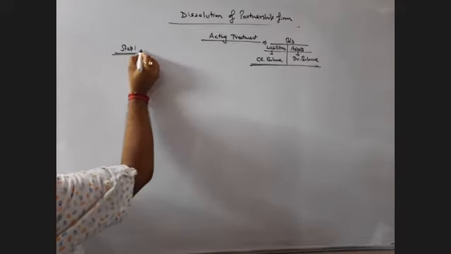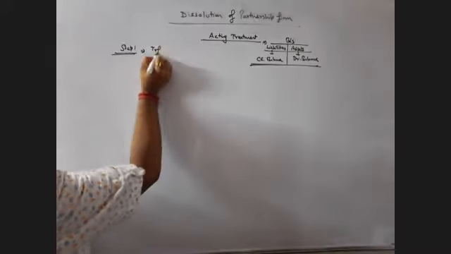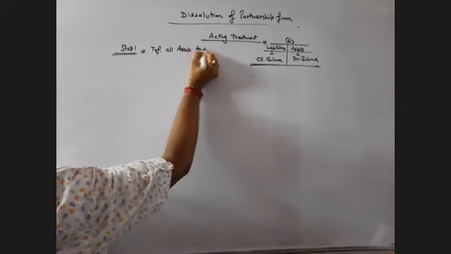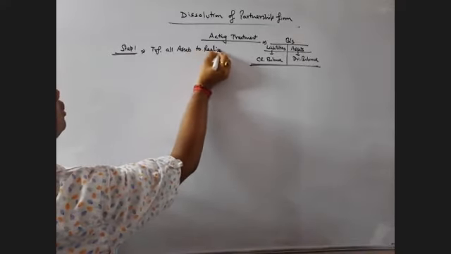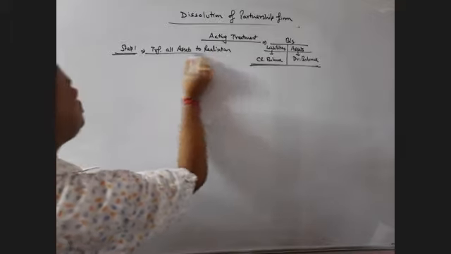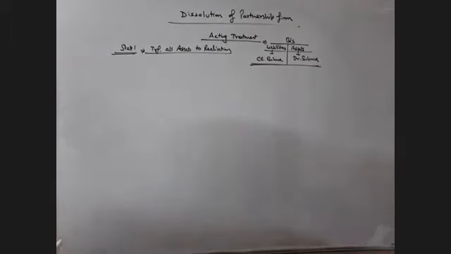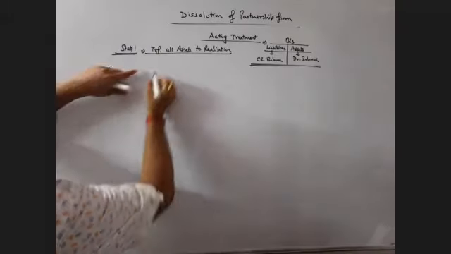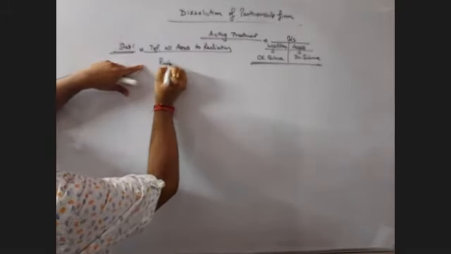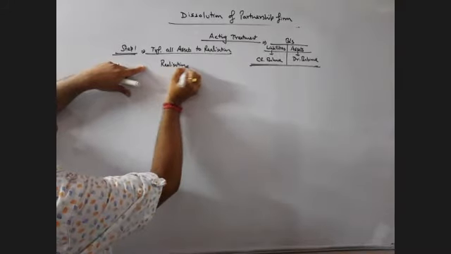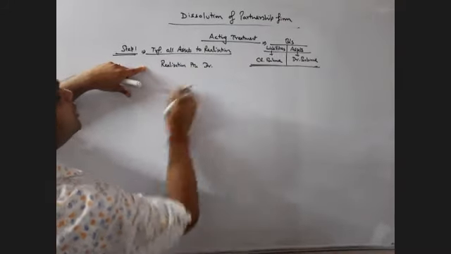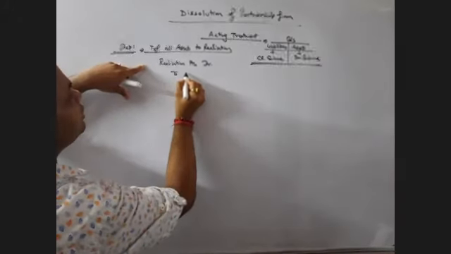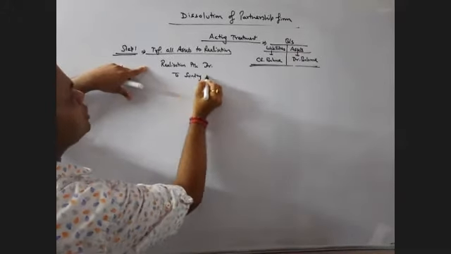Step number 1, transfer all assets to realization account. We already understand what the realization account is. The realization account is prepared to transfer all the assets and liabilities. So in this case, we transfer all the assets to the realization account. That is, the realization account will be debited, and all assets having a debit balance need to be credited to sundry assets account.